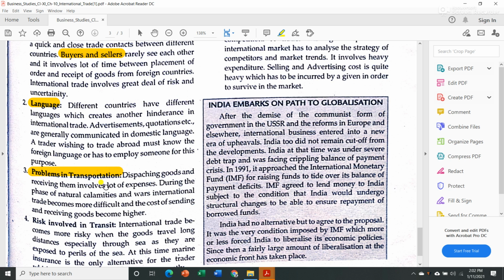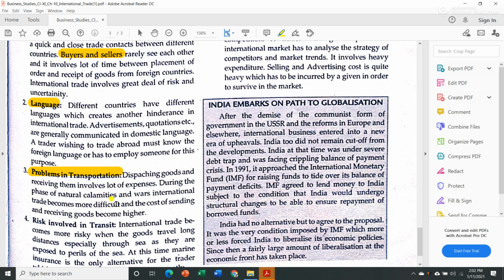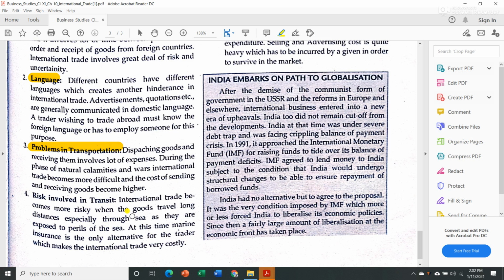Dispatching goods and receiving them involves a lot of expenses, because you have to send goods from one country to another, so you have to incur a lot of expenses. In the face of natural calamities and wars, international trade becomes more difficult. Suppose you are running a business in Pakistan, and if there is any conflict or war declared between India and Pakistan, then your business will suffer a lot. The cost of sending and receiving goods becomes much higher, because you have to spend extra money for sending goods to Pakistan or purchasing goods from Pakistan.